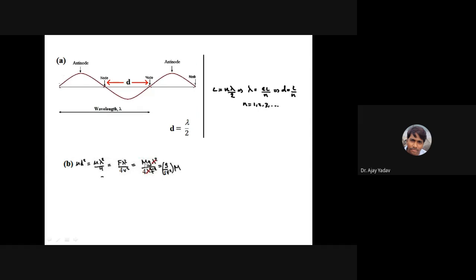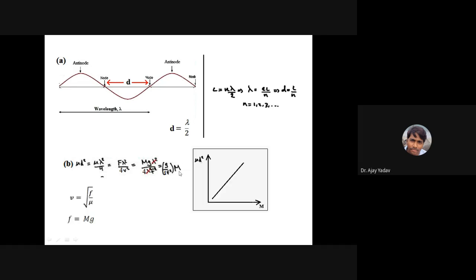Tension in the string is nothing but m into g, and lambda square. After cancelling all these terms, I will get g upon 4f square into m. Then you are supposed to plot this mu d square versus capital M graph. The graph will be like this: mu d square on the y-axis, capital M on the x-axis, and you can find out the slope. The slope will be this number here.